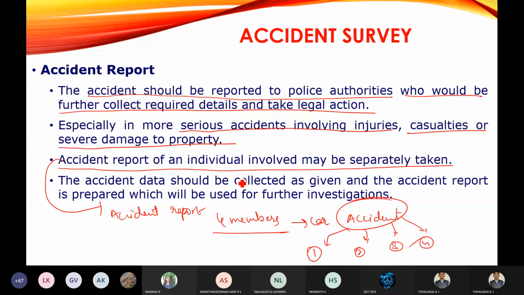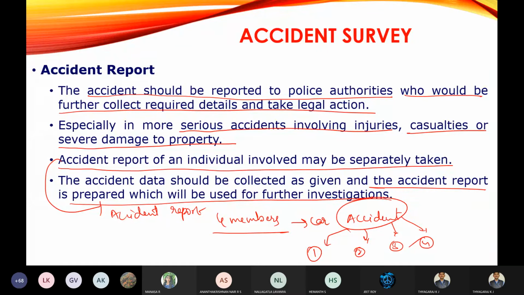Then accident data should be collected as given, and the accident report is prepared, which will be used for further investigation. Whatever data we have collected, using that data we are going to prepare the accident report. You can prepare the entire accident in a single report, or you can prepare it for the individual. Whatever data we have collected will be compiled in a single report called the accident report, and that report will be used for further investigation.